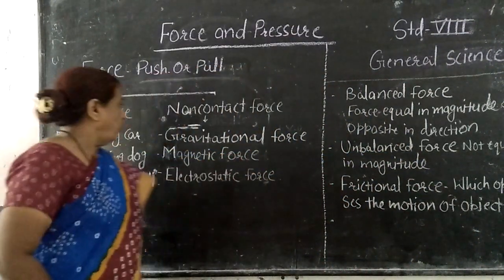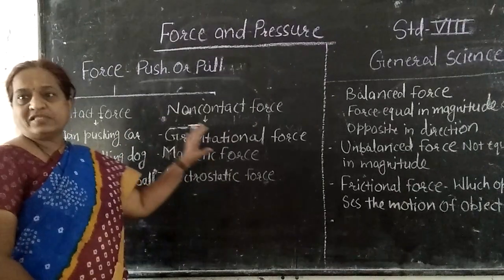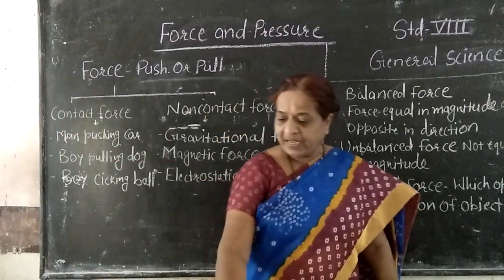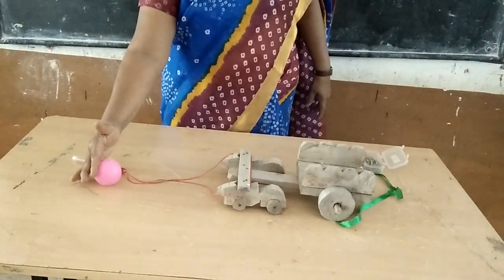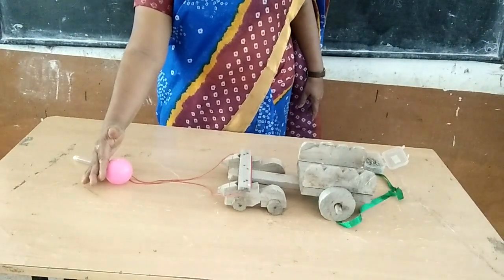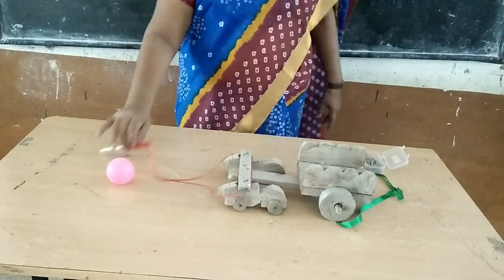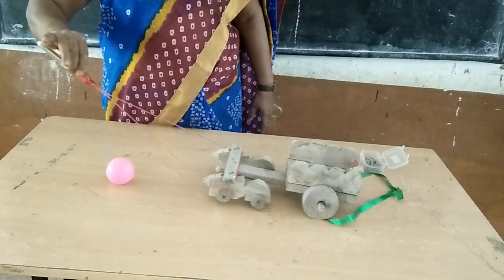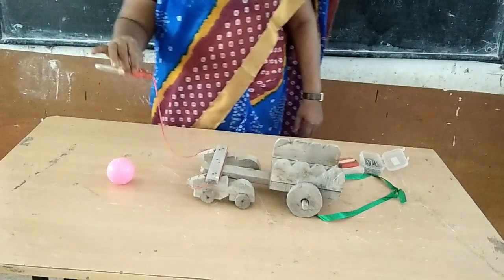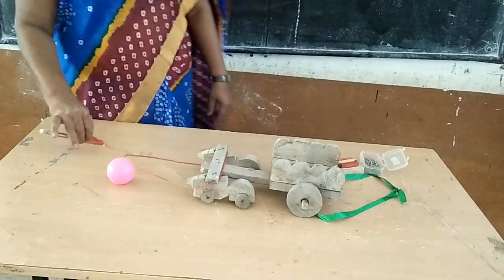Now we'll see what is meant by contact force and non-contact force. For this also, see some examples. When I give a push to this ball, at this time there is a contact between the ball and the force exerted. Okay. In the second case, when I was pulling this card, again there is a direct contact between the object and the exerted force. So such types of forces are known as contact forces.